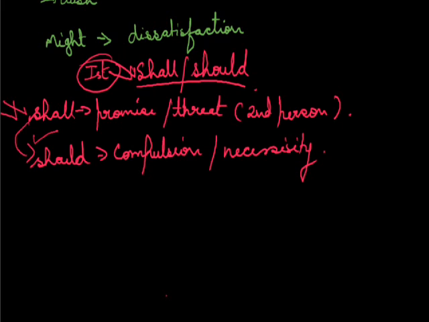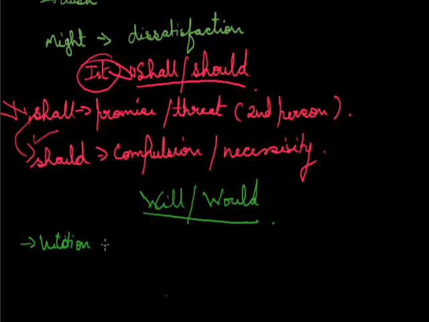The difference between will and would. Will is used to express volition, as in "I will carry your book" and "I will try to be better next time." What you are showing is a promise: I will be better next time. Or if you say "I will carry a book," you are showing your willingness.